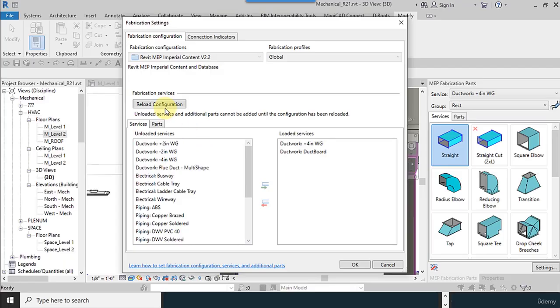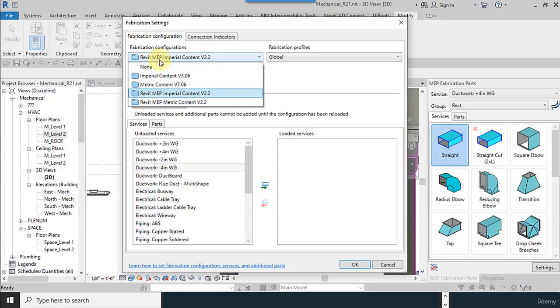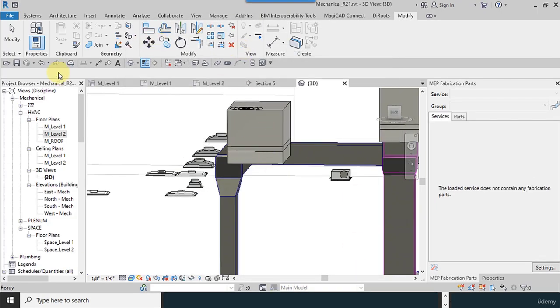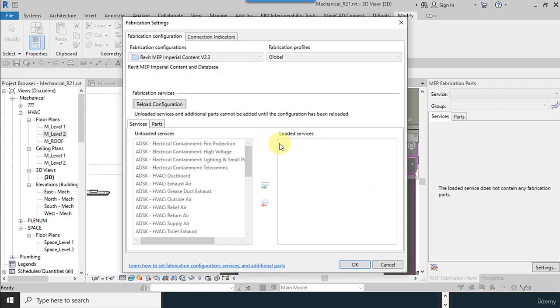I need to use reload configuration. And you can remove the unnecessary services from here. From the top, it is impossible to do, so you need to remove them one by one. Now the upper drop-down menu is available. So removing from here is unavailable if you don't do this. I use Ctrl Z. I go to settings again.